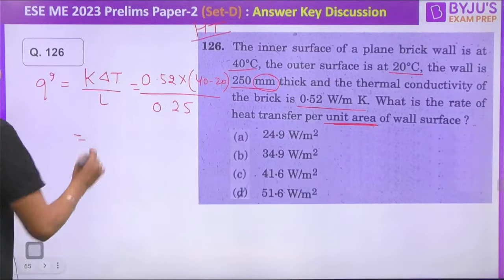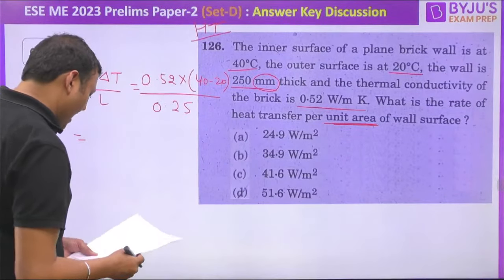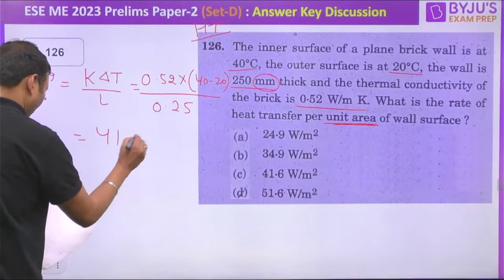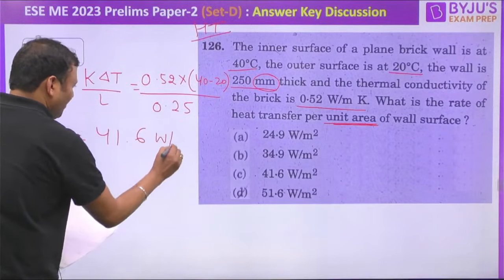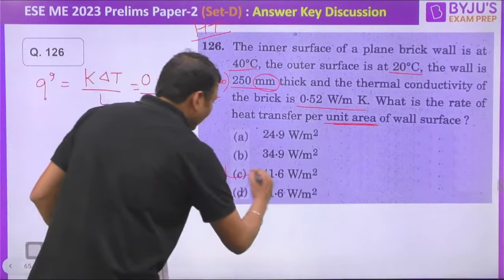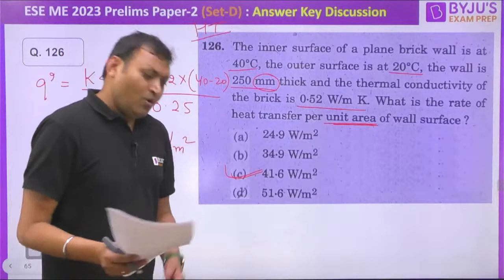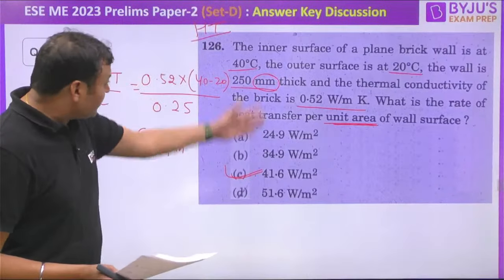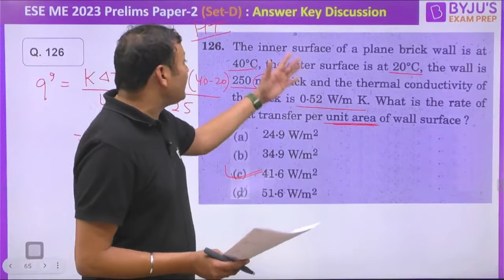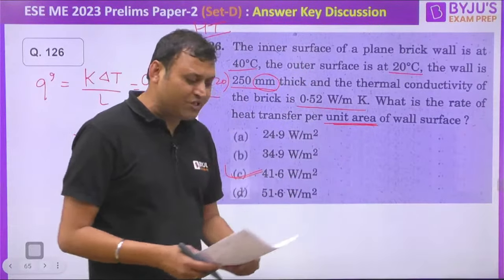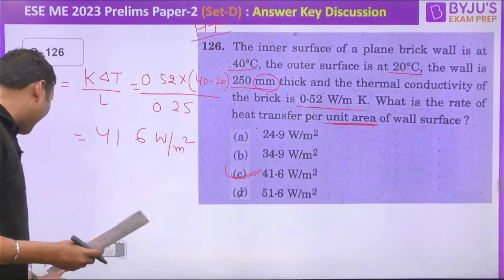If you do the calculation, you will get your answer to be 41.6 watt per meter square. Option number C. Please do write your answer in the comment section. Whenever you get a question which you have solved in your examination, please do share your answer so that we can cross verify.